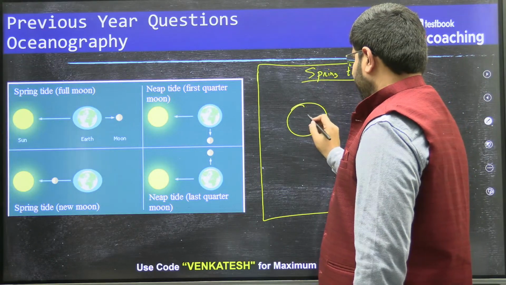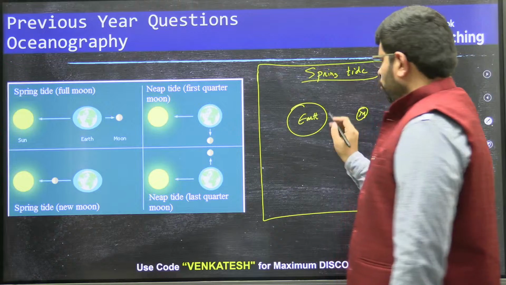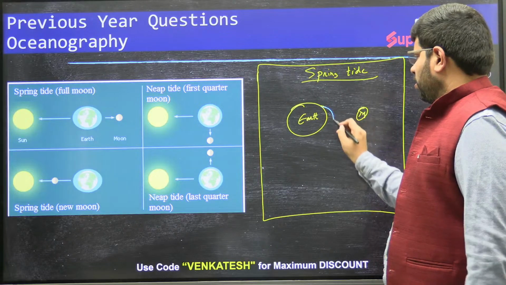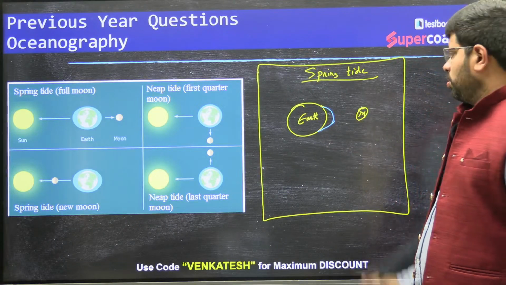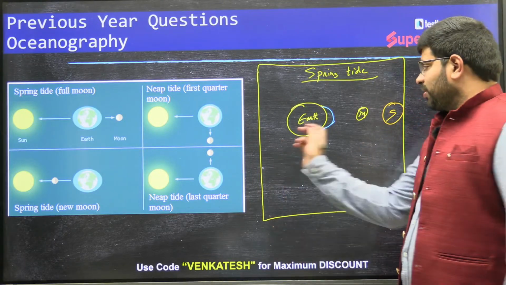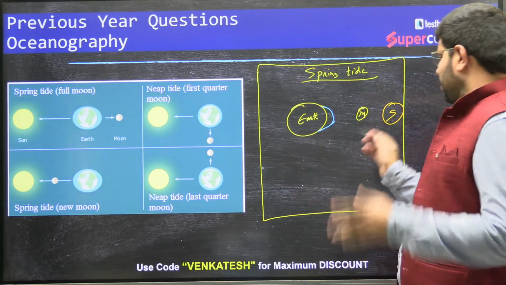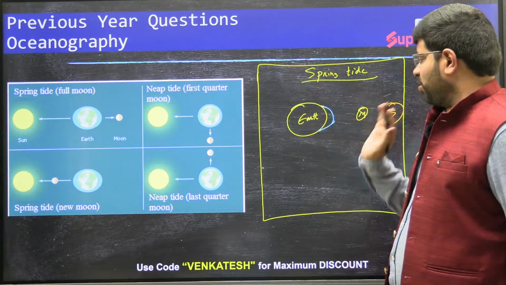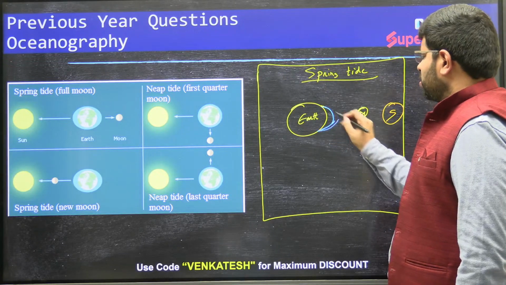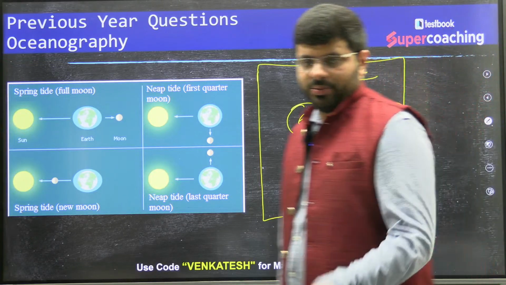Say there is the earth, and we have a moon. The moon's bulge will be there. There is also the sun, which comes into the picture. When all three are in a straight line, to a larger extent the moon and to a shorter extent the sun will have an impact on the gravitation of the earth. Because of that, the bulge would be this much. So the high tide becomes very, very high.